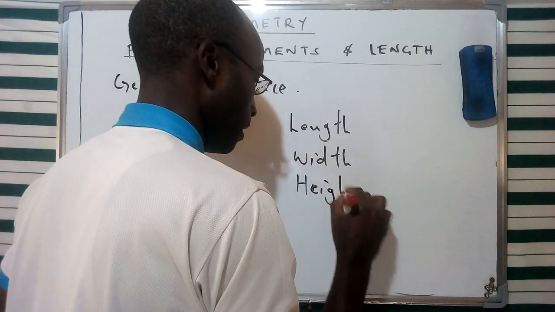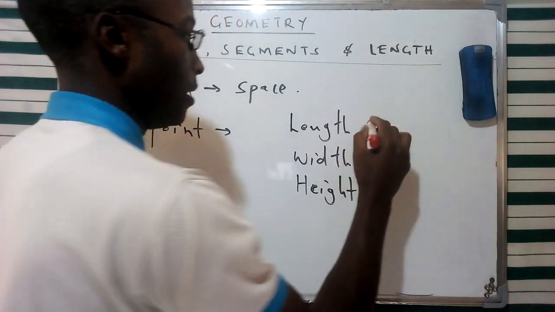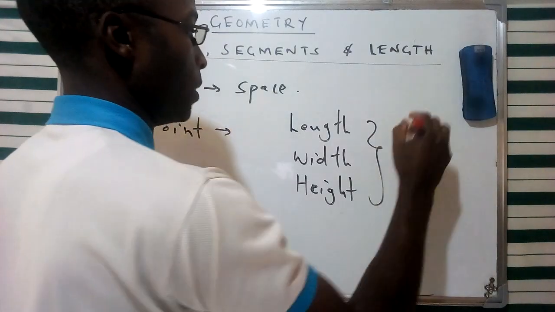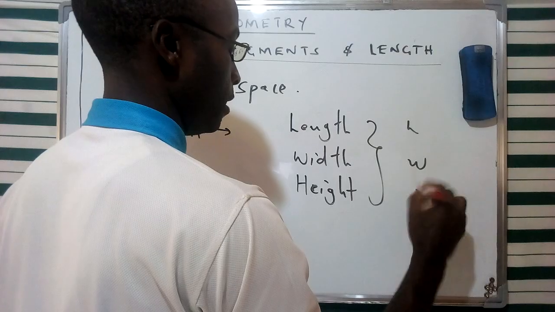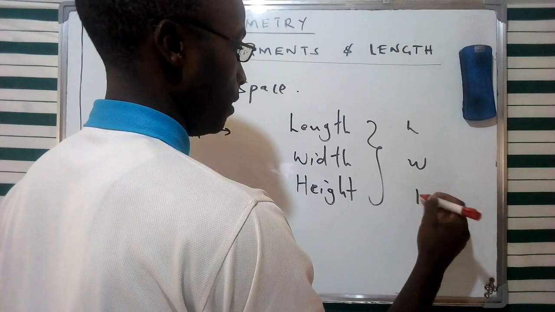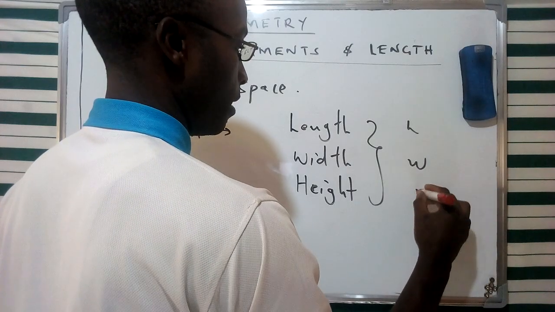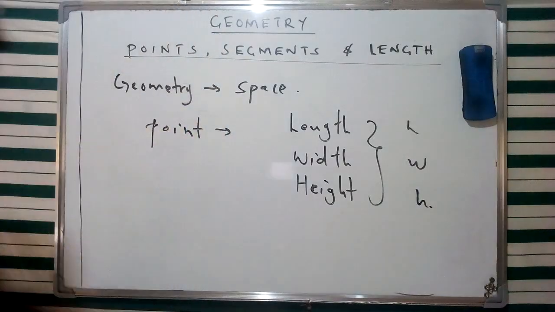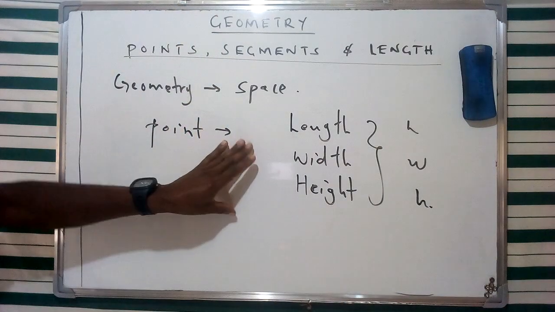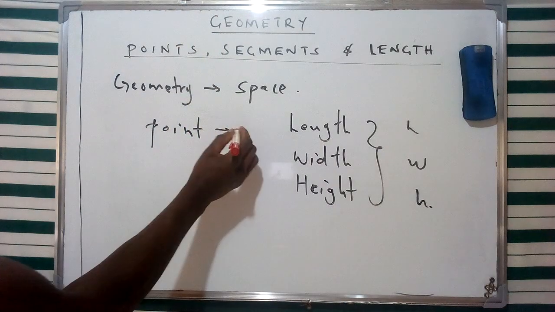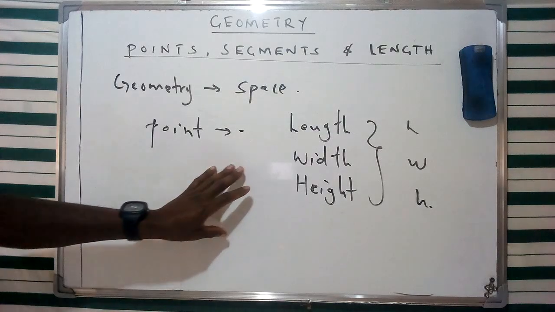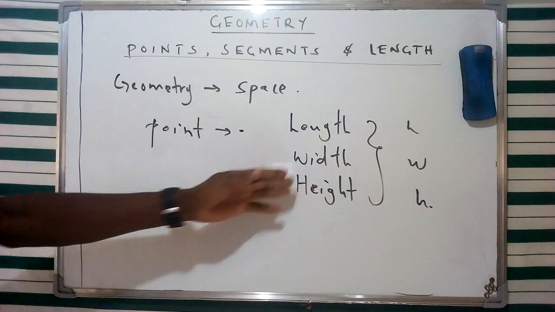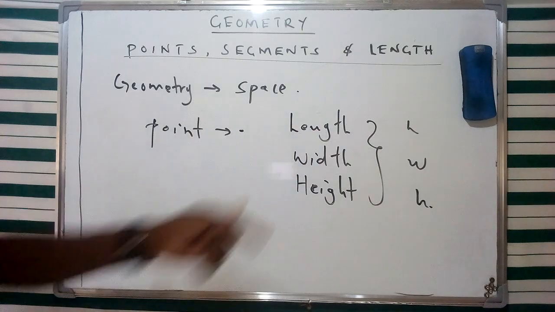And this has been in the description of three-dimensional figures, which we have given in terms of those specific initials for length, width, and height. So in this case, we're going to see that a point is a description of an infinitesimally small location in space, and it's going to lack these three aspects of length, width, and height.